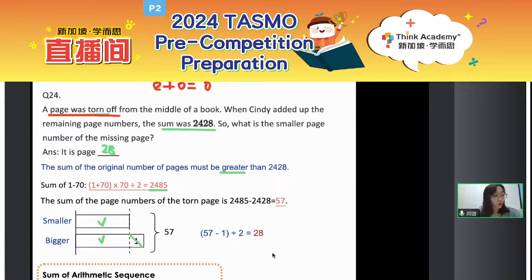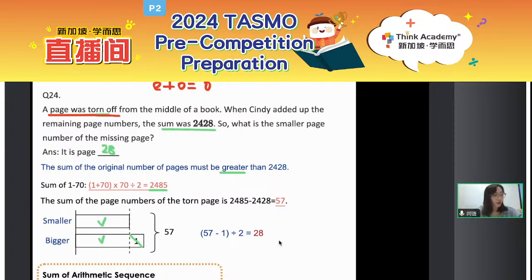3,240 minus 2,428. You will get the difference, which is 812, right? But in total, actually, there are only 80 pages. How can the two numbers add up to 800 something? Of course, they must be bigger than 80, right? So you can see that the key point here is to find the closest number to 2,428 and make sure that the number is bigger than 2,428, right?